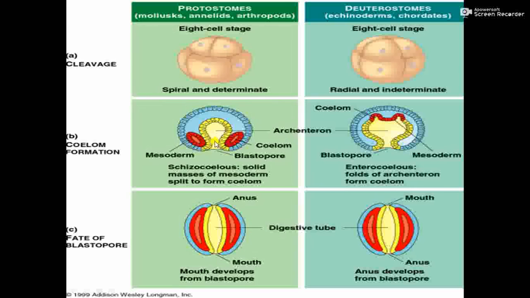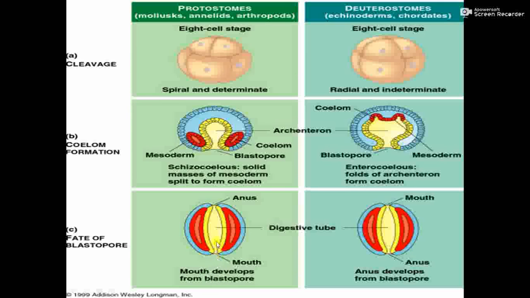This is going to be the digestive cavity, and this mesoderm develops into the coelom. This is the protostome, where masses of mesoderm split to form the coelom. Here you can see the mouth developed from the blastopore.